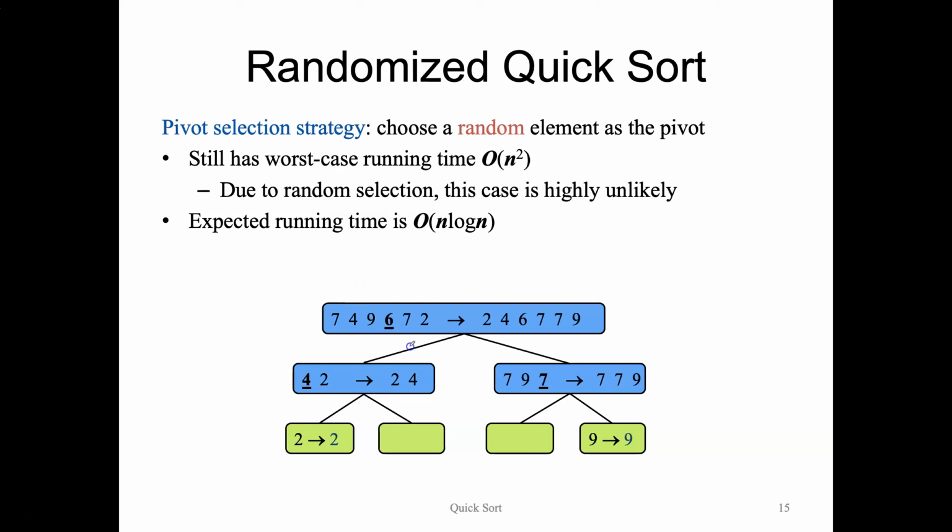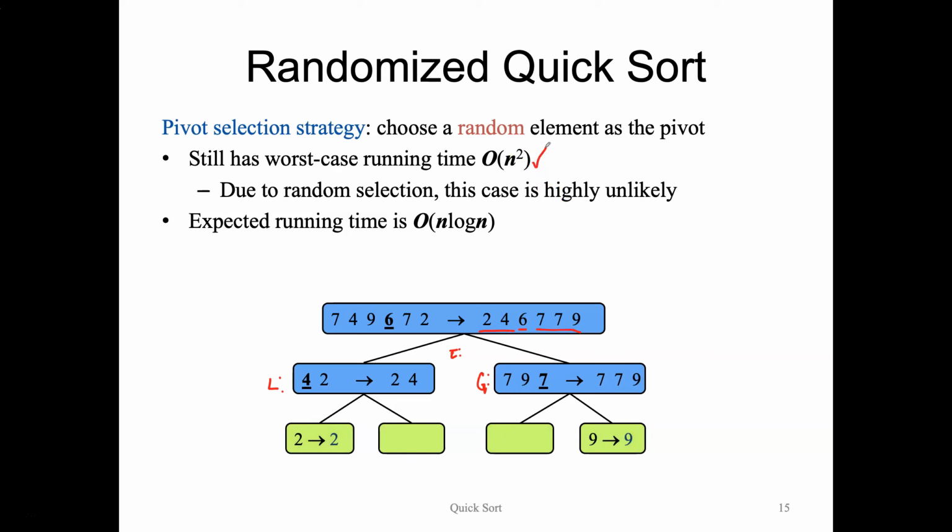Given some input sequence, we use a random number generator to choose what index, between 0 and the size of our list, will be our pivot element. Then we use that item to break up our list into everything less than that pivot, everything equal to our pivot, which isn't shown here, and everything greater than our pivot. After our recursive calls, we have sorted lists L and G. We put them together as everything less than, equal to, and greater than our pivot, now that they're already sorted.